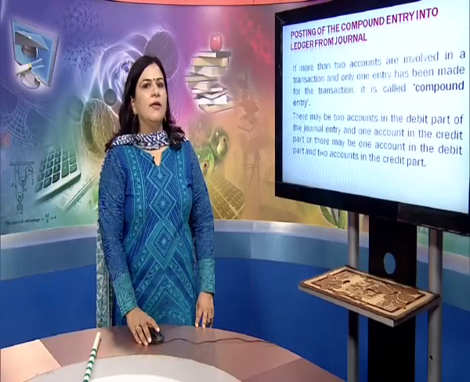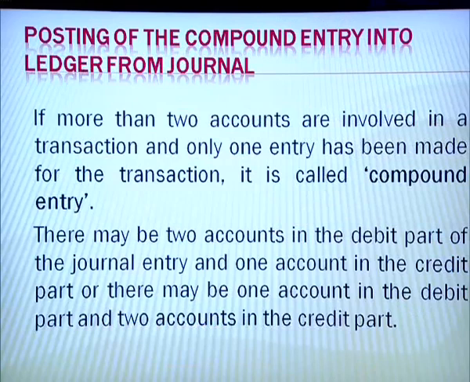Now, posting of the compound entry into the ledger from the journal. If more than 2 accounts are involved in a transaction and only one entry has been made for the transaction, it is called a compound entry. There may be 2 accounts in the debit part of the journal entry and 1 account in the credit part, or there may be 1 account in the debit part and 2 accounts in the credit part. Such a transaction is called a compound entry.